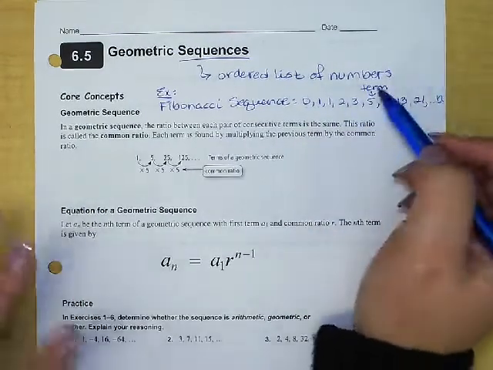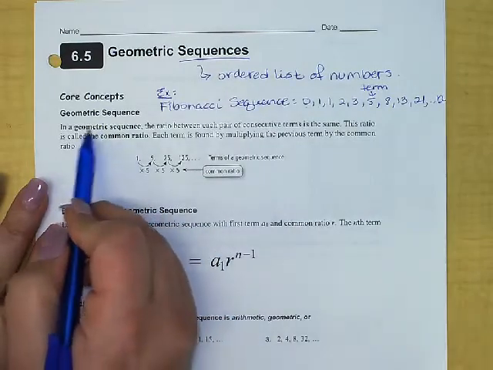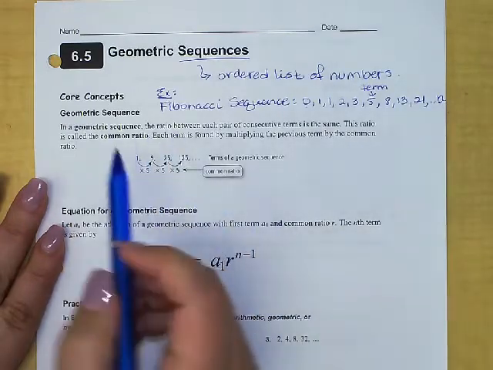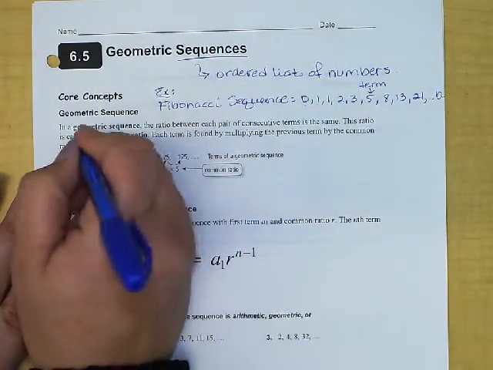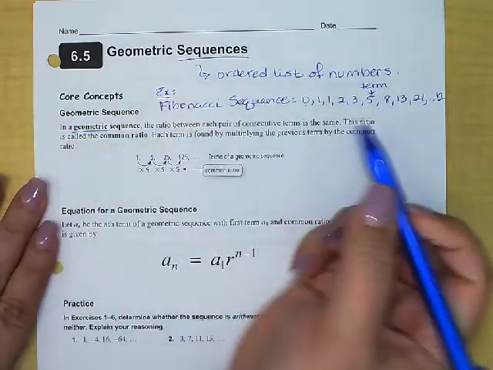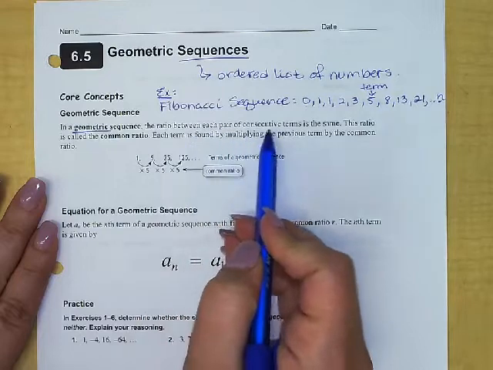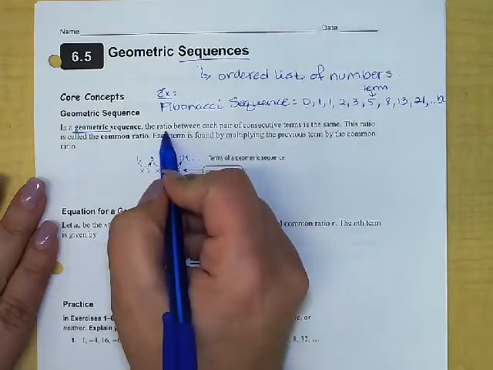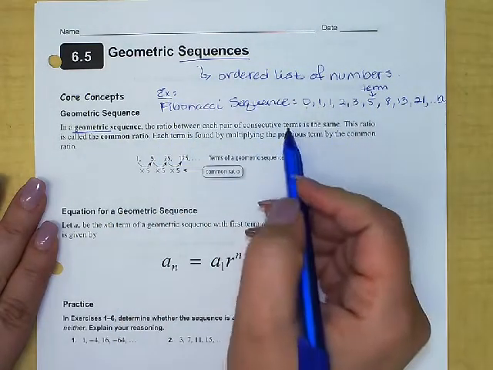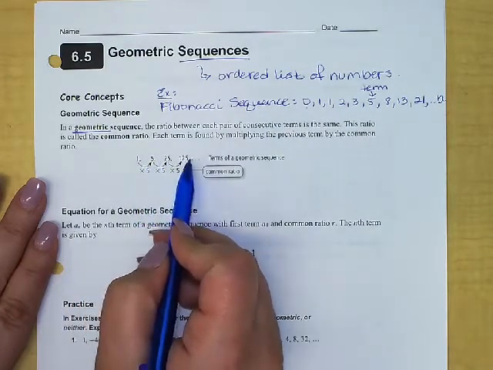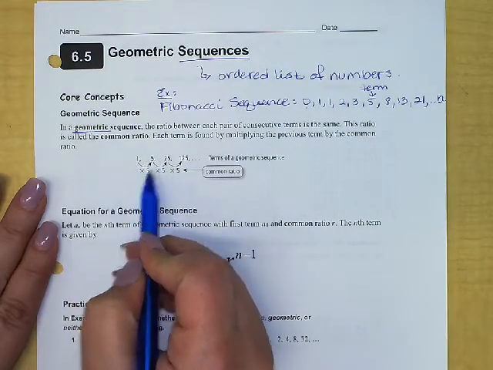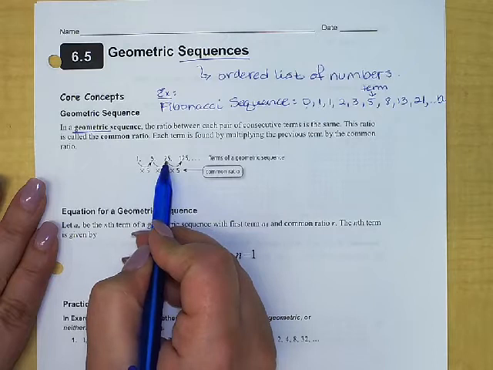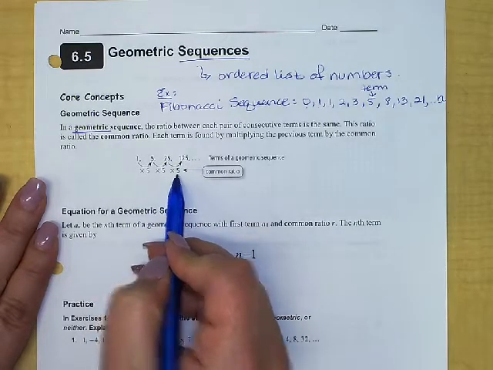All right. So now that we have talked about that, today we'll focus primarily on geometric sequences, although I am going to bring up just a little bit about arithmetic so that we can do some of these problems. In a geometric sequence, the ones we're going to focus on today, the ratio between each pair of consecutive terms is always the same. Remember, ratio means a comparison by division. So if we take the ratio of each consecutive value here, 5 over 1 is 5. 25 over 5 is 5. 125 divided by 25 is still 5.